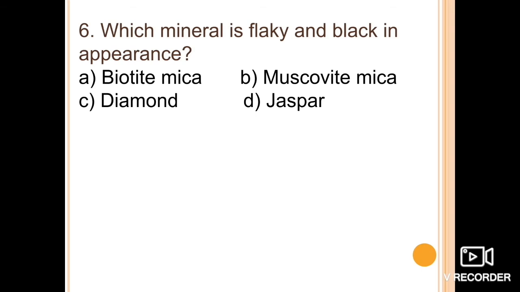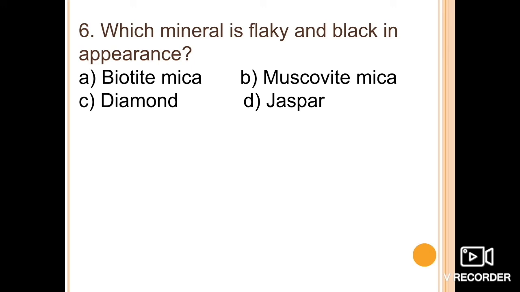Next one is, which mineral is flaky and black in appearance? We all know there are 2 common varieties of mica: muscovite, which is generally rich in aluminium, and biotite, which is generally rich in iron as well as magnesium.